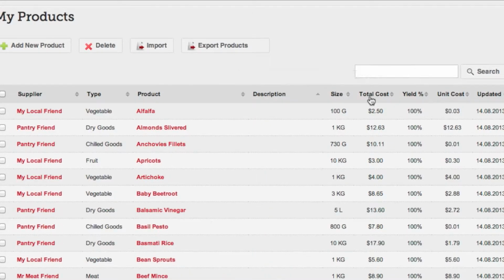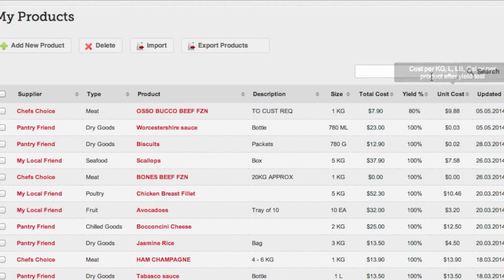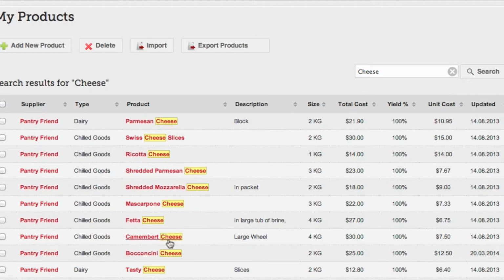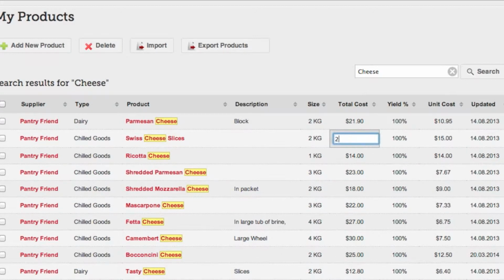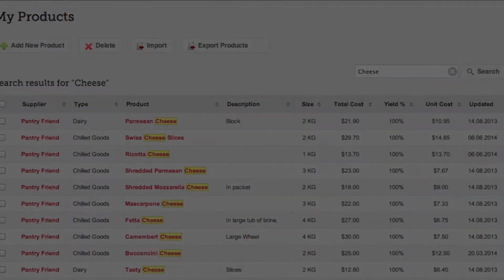Sort any of the columns to filter results. Easily find products with the search function, and then update the cost price of products using the quick edit feature.